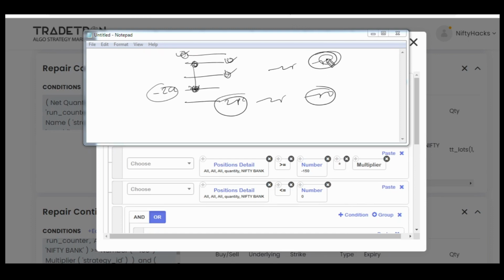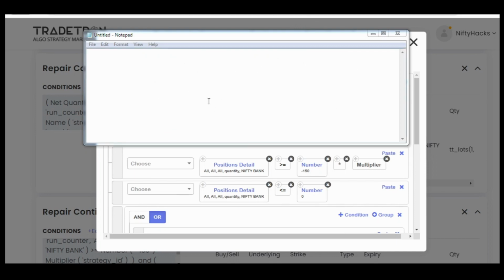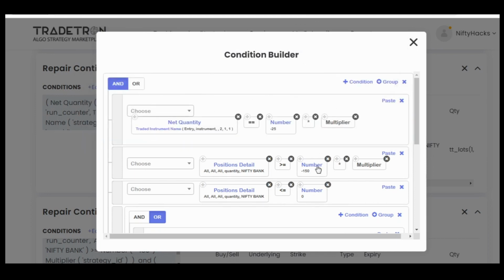If this kind of scenario happens with your strategy, you can simply exit and re-enter if you want to, or you can adjust as per your exact parameters in your broker terminal, and you have to keep sitting till end of the day. You can do whatever you want, but you have to take manual actions at that time. This has happened with me once or twice till now, within 1.5 months of testing. So keep this in mind, and that's why I have given minus 150 here.